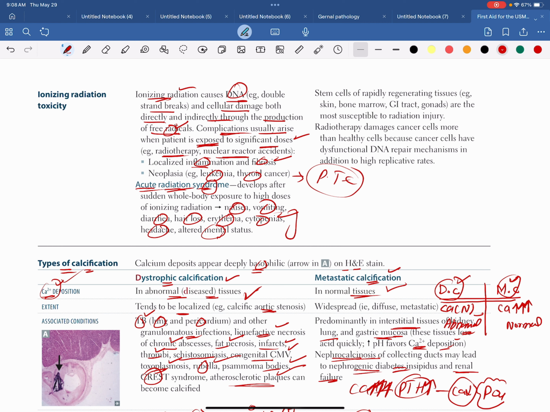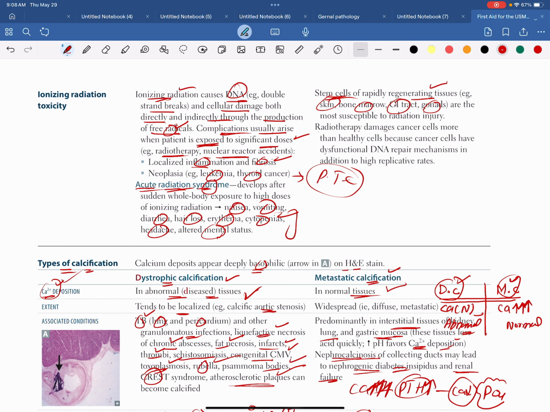Then they can ask from you in the exam like what are the tissues that are going to be damaged more during the ionizing radiation injury. So basically these are the stem cells of regenerative tissues like skin, bone marrow, GI tract, and gonads. These are more susceptible to radiation injury. You guys have to remember this.